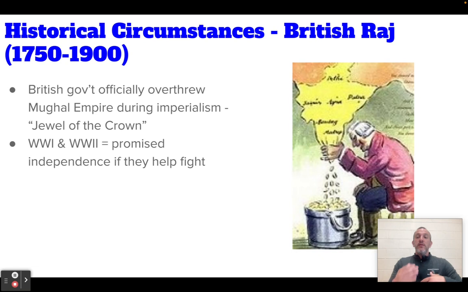So they're in India for 50 years, and then World War I breaks out, and the British tell the Indian people, hey, help us fight in World War I. We will give you your independence when the war is over, and the war ends, and they don't get their independence. World War II comes around 20 years later. Hey, India, help fight, and we will give you your independence. And after World War II, they actually do.